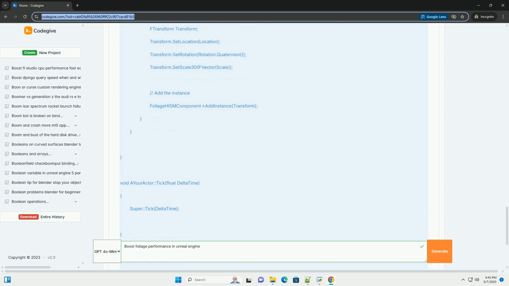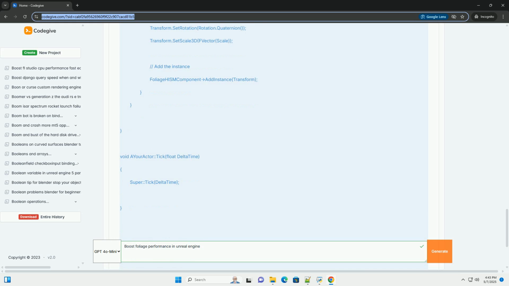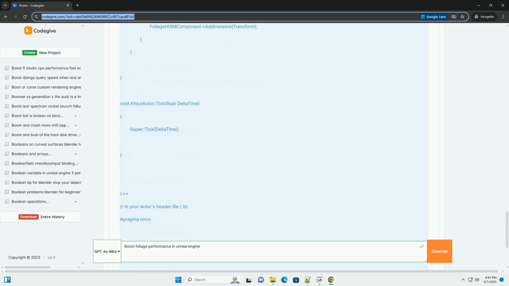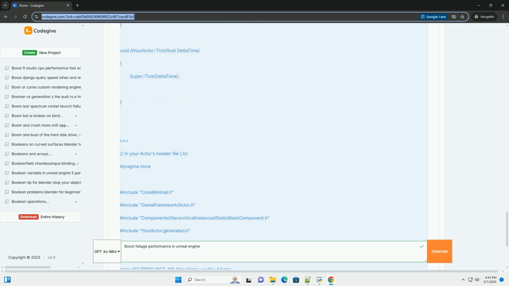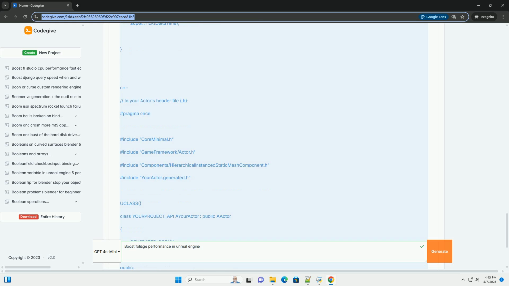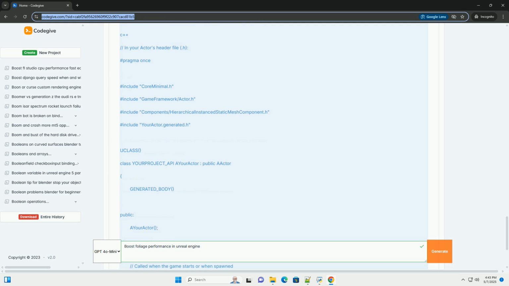Overdraw. When objects are rendered on top of each other, the pixel shader needs to calculate the color for each pixel multiple times. Dense foliage, with overlapping leaves and branches, can create significant overdraw, increasing GPU load. Vertex count. More complex meshes with a high vertex count require more processing power to transform and rasterize. While individual foliage instances might be low poly, the sheer number of them adds up.